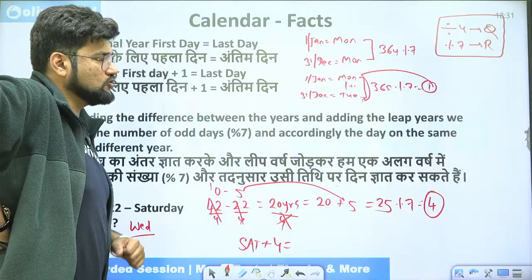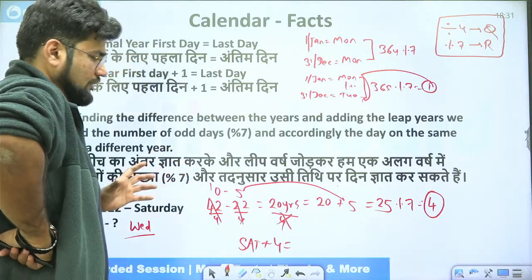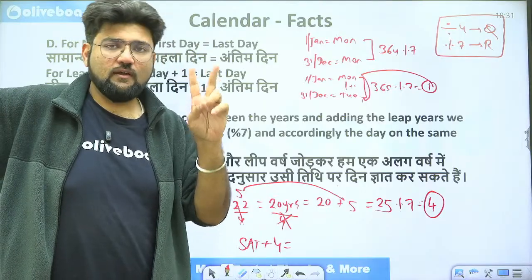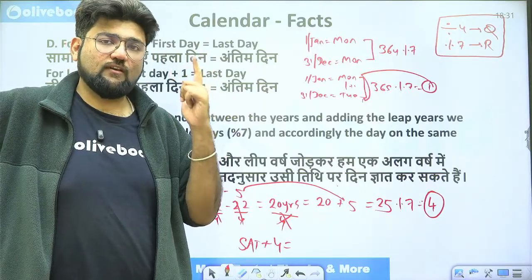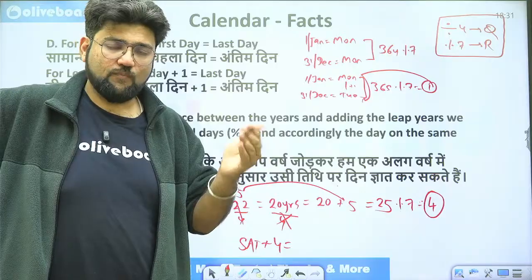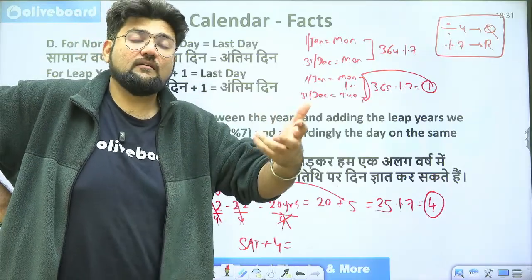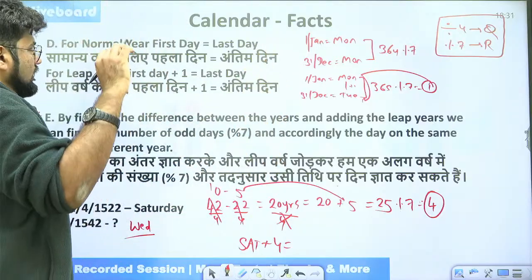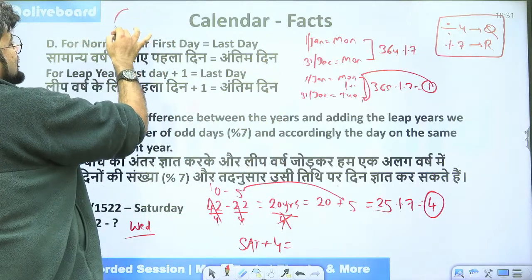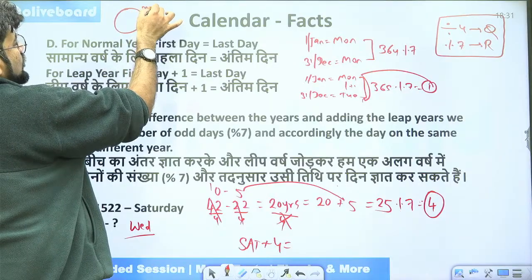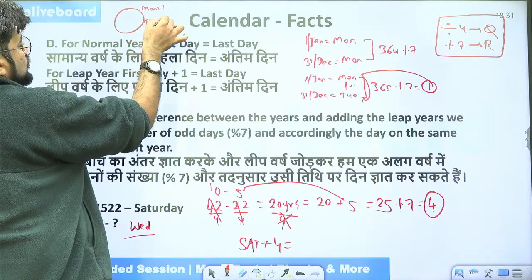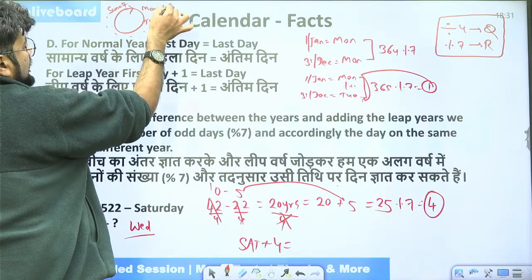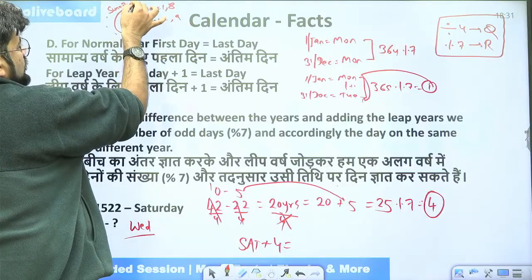So what do we do here? For that you will have to understand a days of the week table. I'll just verbally say that here, but I'll show it to you later also. Monday equal to 1, Tuesday equal to 2, Wednesday equal to 3, Thursday equal to 4, Friday equal to 5, Saturday equal to 6, Sunday equal to 7, or also 0. Now Monday equal to 8, Tuesday equal to 9, Wednesday equal to 10, Thursday equal to 11. I had taught this to you already in the letter series concept, the cyclic addition. Do you remember? But here it is Monday equal to 1, Tuesday equal to 2, so on and so forth till Sunday equal to 7. And then it will repeat in a cycle, Monday equal to 8, Tuesday equal to 9, so on and so forth till 14, and this will keep on going.